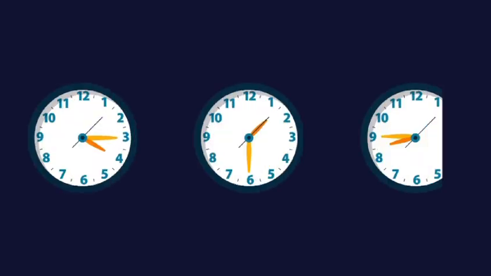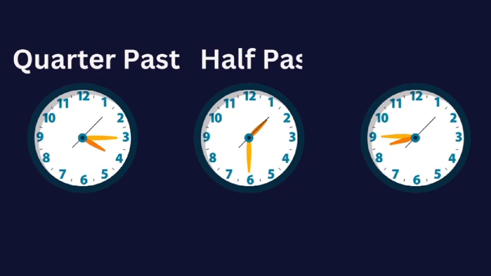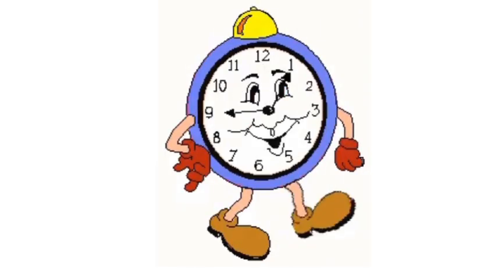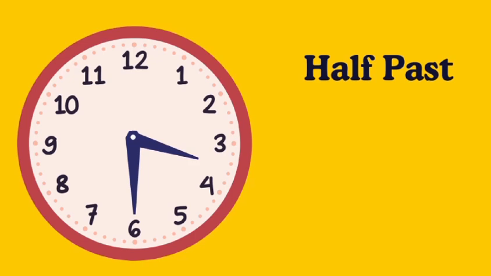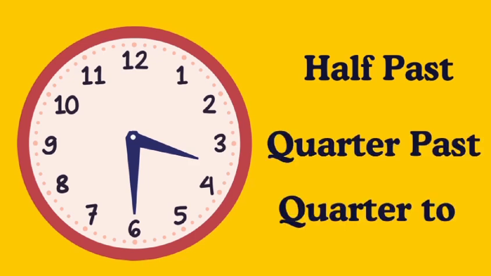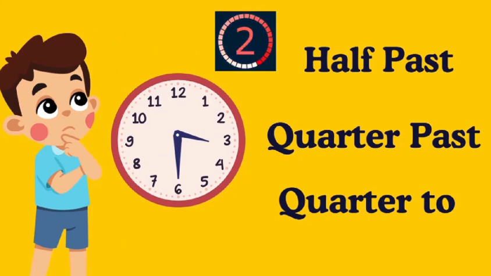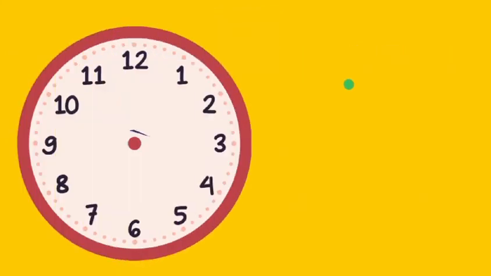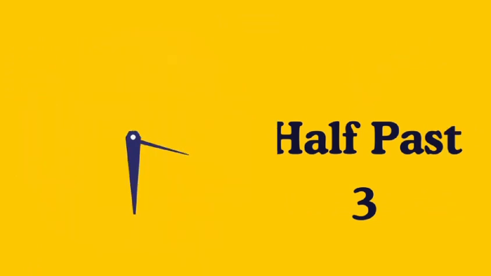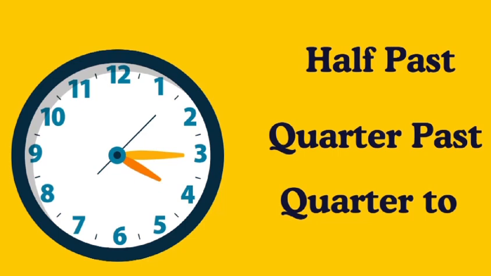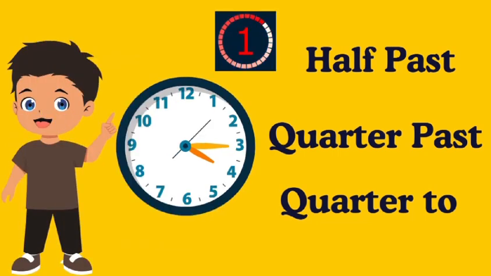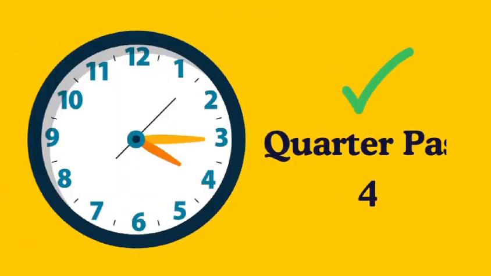Awesome! Now that we know about quarter past, half past, and quarter to, let's play a fun game. I'll show you a time on Tick-tock, and you can tell me what time it is. Ready? Here we go. What time is it? Is it half past, quarter past, or quarter to? It's half past 3. Great job! What time is it? It's quarter past 4. Well done!